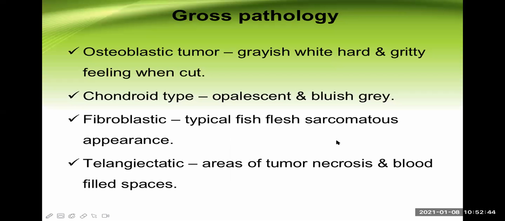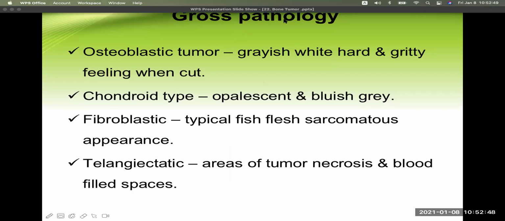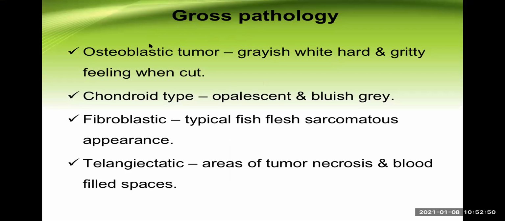Now let's move further. Let's talk about the gross pathology of osteosarcoma. Now this is an osteoblastic tumor. We all know that from the classification. We know this is a bone forming tumor, that is, an osteoblastic tumor. So on cross section, it looks gray white in nature and feels quite gritty because it is a hard type of mass.